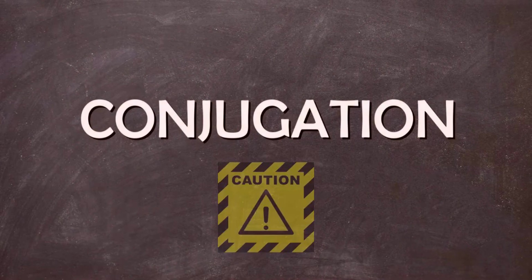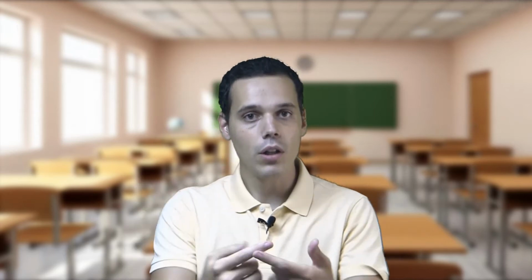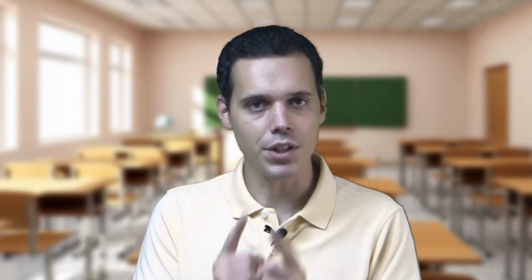Ser and estar, it's not the only form we use to express this verb. In Spanish we have something we call conjugation. But what's conjugation? Well, it's something simple and complex at the same time. Conjugation is when a verb changes depending on who is the one who performs the action of the verb. In this case, we have I, you, he or she, we, you all, and they in English. And depending on which person is doing the action, we are going to use one form or another.